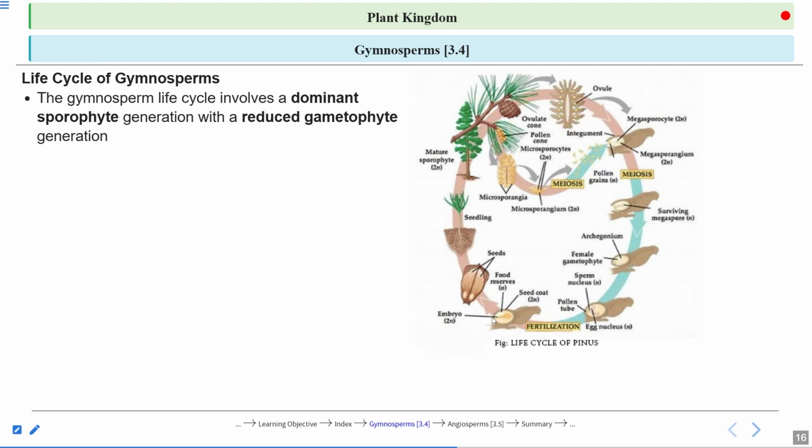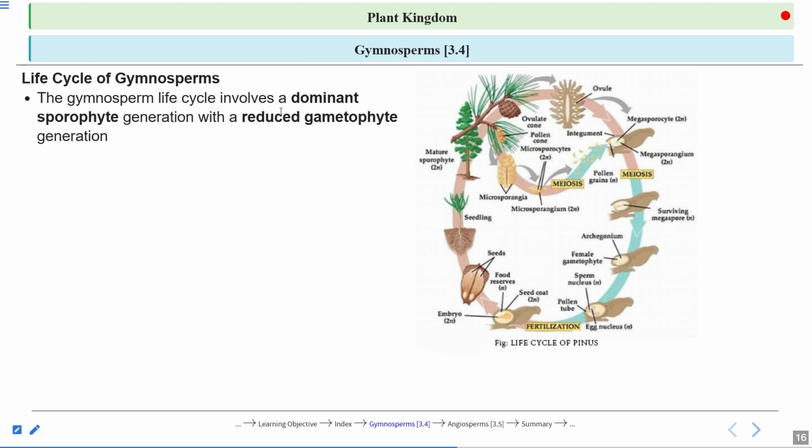After the fertilization, you can see there is a formation of embryo and food reserves, which then forms the seeds. When these seeds are released and go to a new place, they germinate and give rise to new seedlings, right? And it forms a full mature sporophyte.